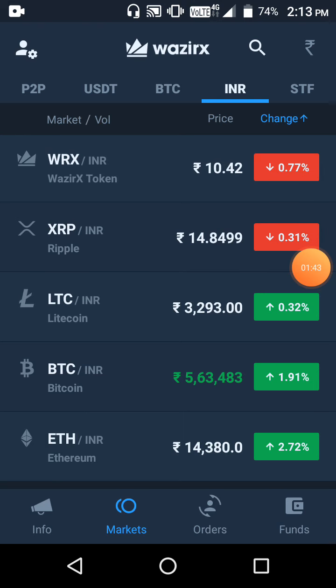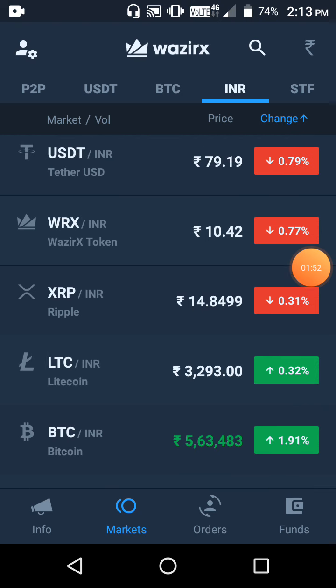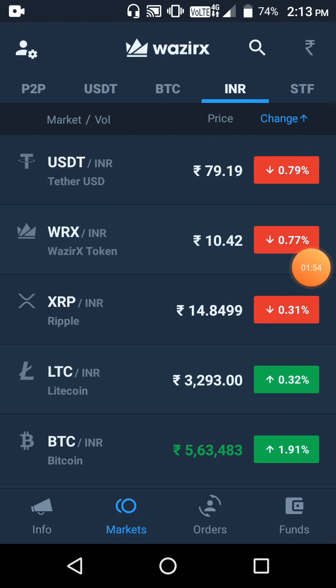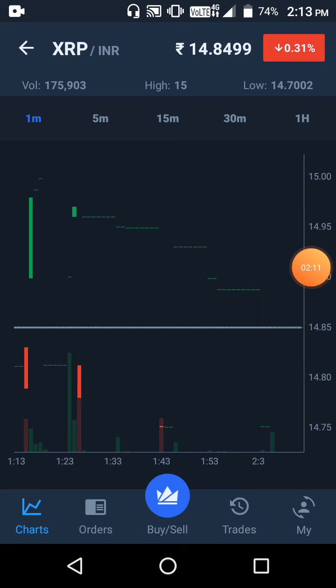Suppose I want to purchase Bitcoin. The price of one Bitcoin is 5,63,483, and as far as Ripple is concerned, you can see that it is 14.8. So one Ripple is equivalent to 14.8 rupees. And if I want to see its historical performance, I simply click on Ripple and you will see its historical price.